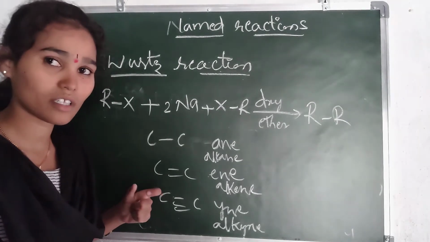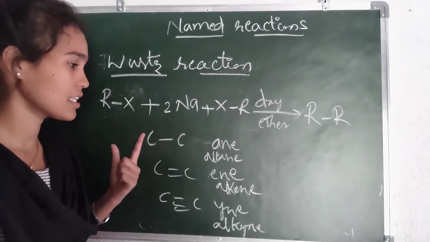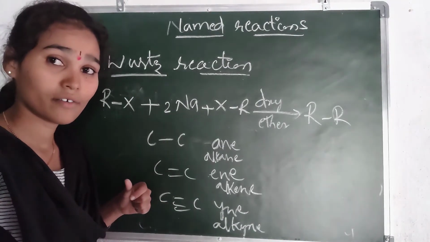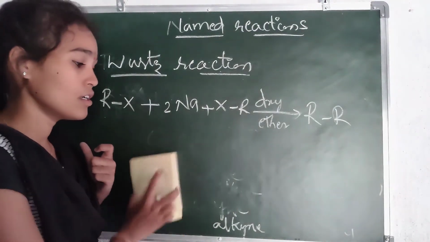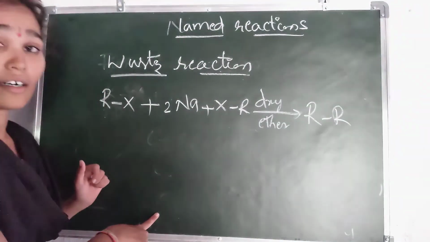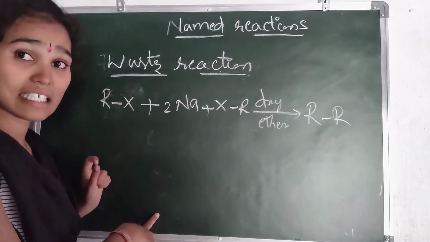We must know this, it is simple. Single bond is ane, double bond is ene, triple bond is yne, when present between two carbon atoms.